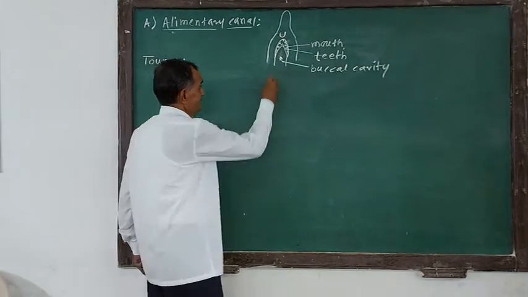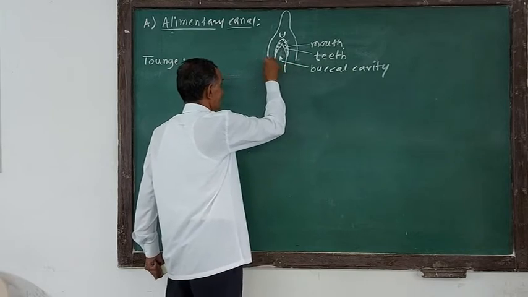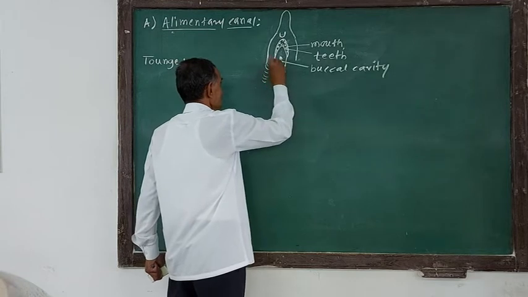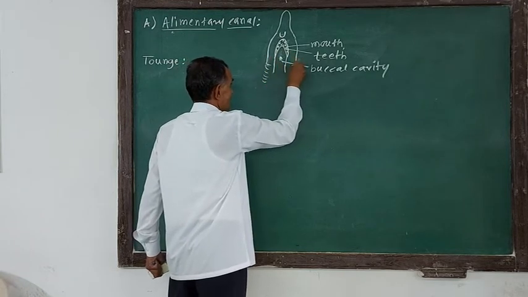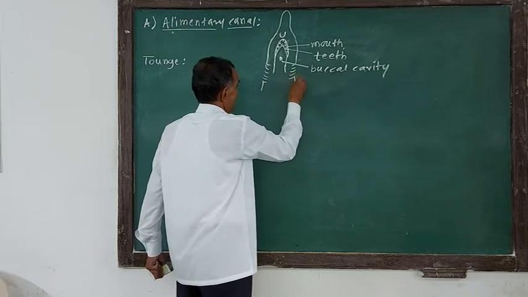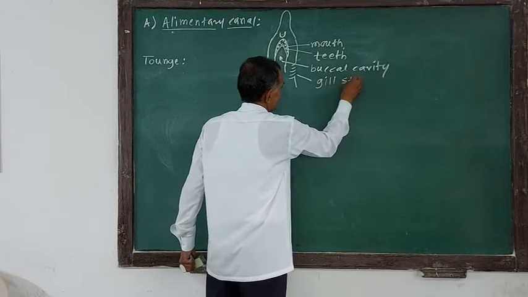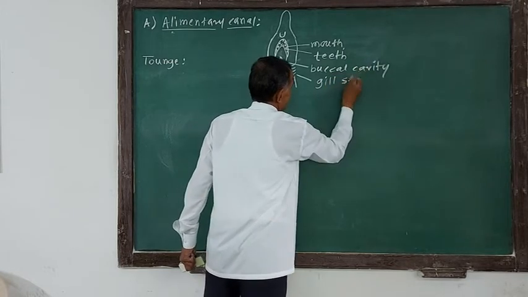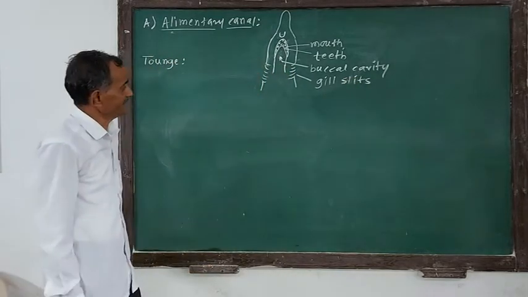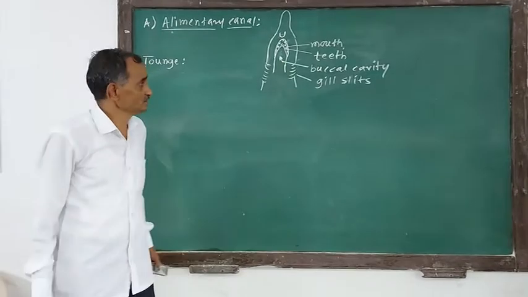Now the buccal cavity leads into the next region, and that is known as the pharynx. So this is the pharyngeal region. The buccal cavity leads into the pharyngeal region this way. And these openings in the pharyngeal region are called gill slits. So the buccal cavity has the tongue at the floor and the palate at the roof.